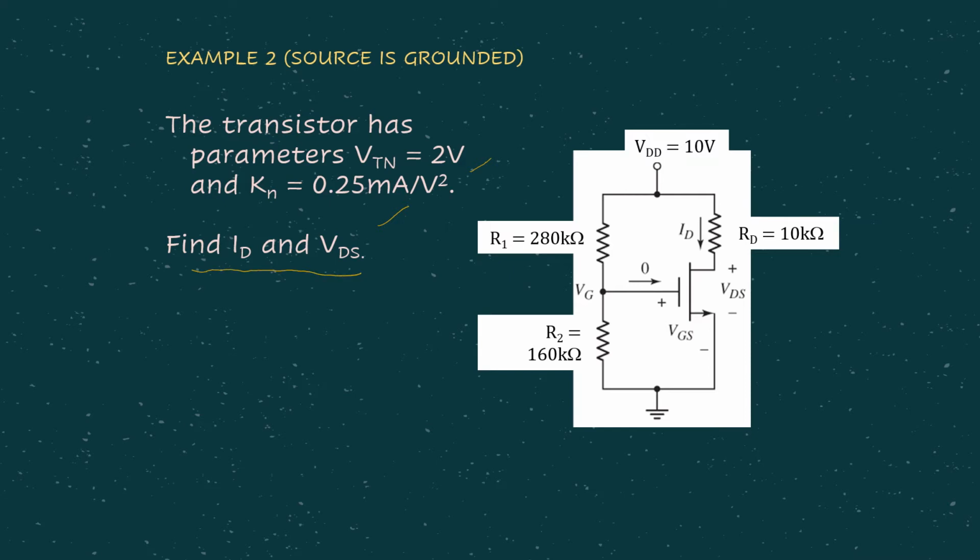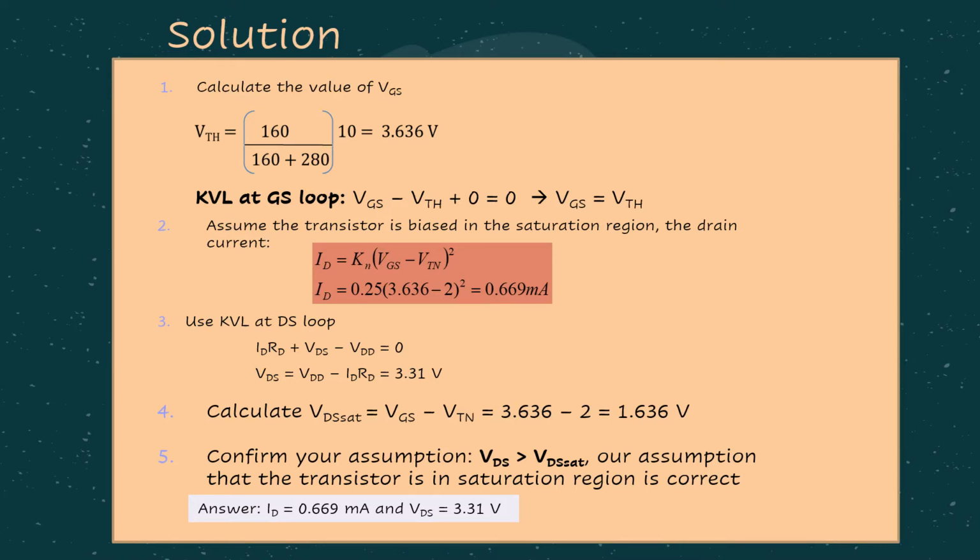So remember all the 5 steps. Basically you just have to do all the 5 steps. The first one is to find VGS, which is obviously given by VTH. When you do the voltage divider, from there you get VGS is actually 3.636 volt, because VGS equals VTH, the Thevenin voltage.